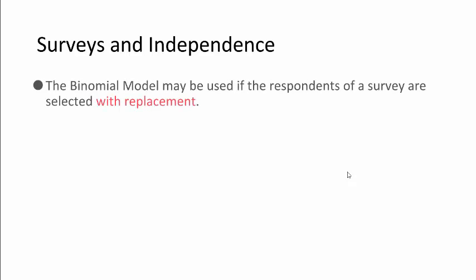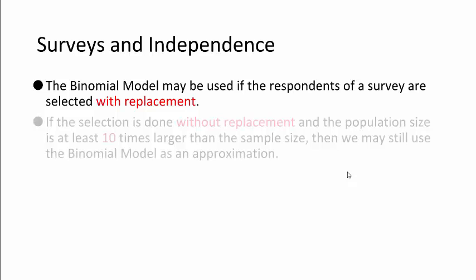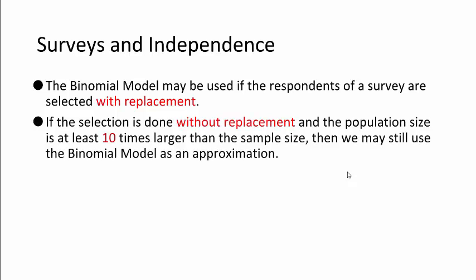So let's talk about surveys and independence. The binomial model may be used if the respondents of a survey are selected with replacement. If the selection is done without replacement, which is pretty standard, because you're not going to put somebody back into the pool of people that you can ask, and the population size is at least 10 times larger than the sample size, then we may still use the binomial model as an approximation. So this second statement is really what we have to keep in mind.